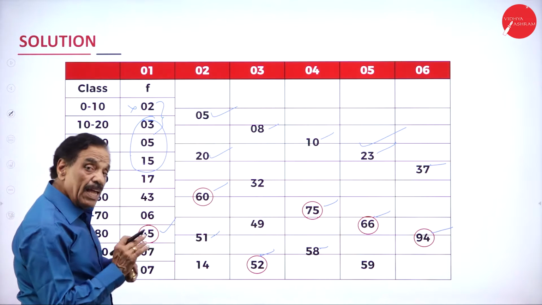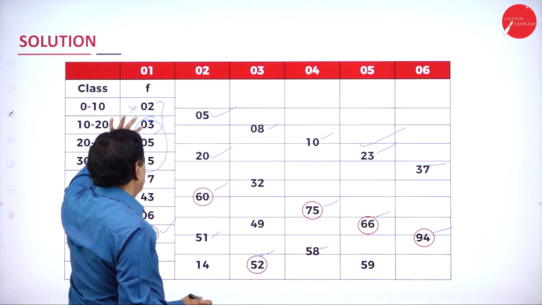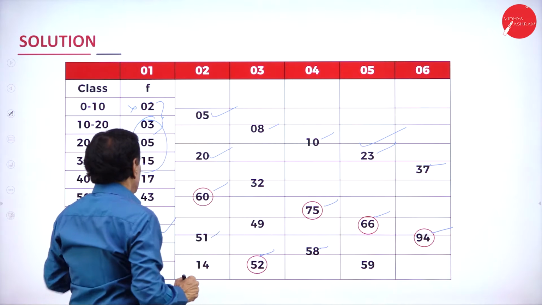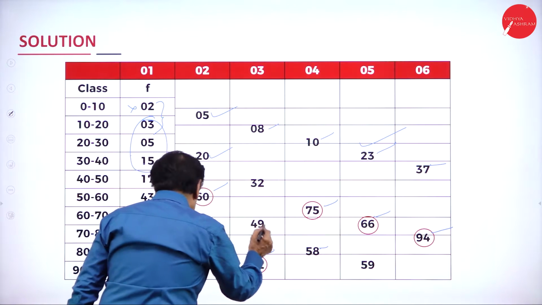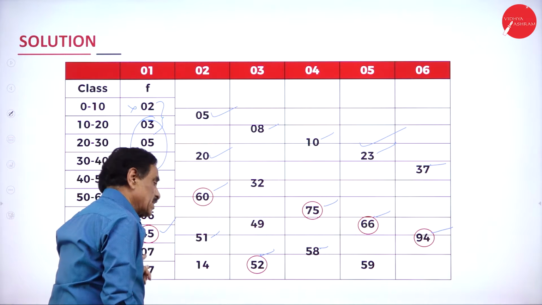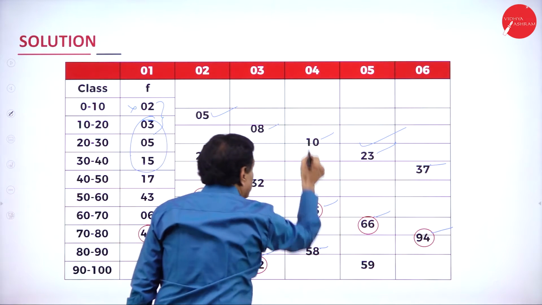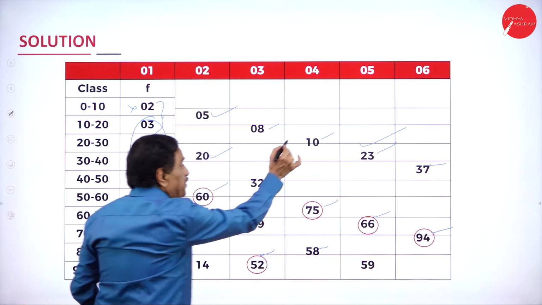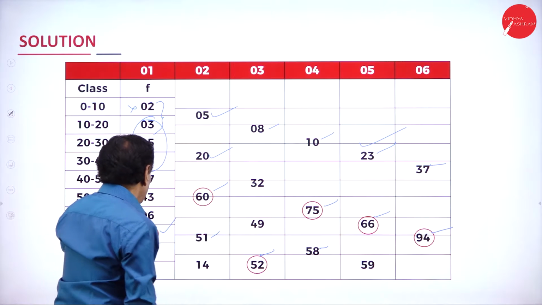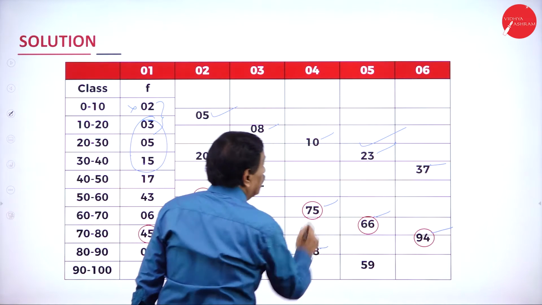Then, leave 1, next 2, leave 1, next 2. Leave this: 3 plus 5, 8, 15 plus 17 is 32, 43 plus 6 is 49, then 45 plus 7 is 52, highest one. Then come back, first 3: 2 plus 3, 5, 5 plus 5 is 10. Then next 3: 43, 50, 60, 66, highest one.